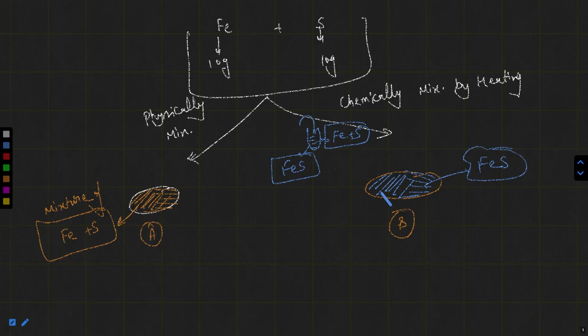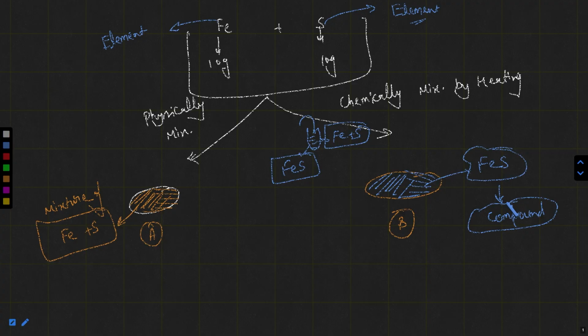My point is very interesting now. Listen to me very carefully. If you have iron filings, which is an element, and sulfur powder, which is also an element, then elements are chemically combined in a fixed ratio and you will get a compound. So this will be a compound. The interesting point is that compounds do not show the properties of their elements.